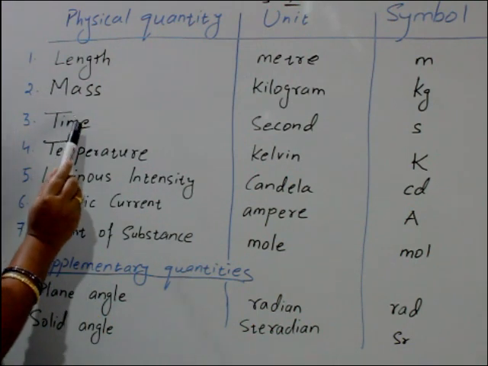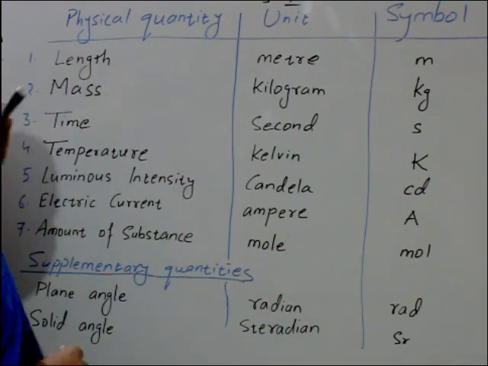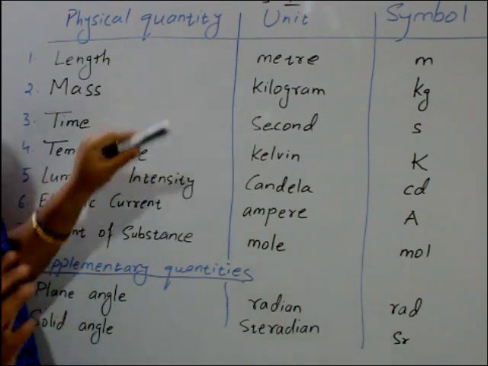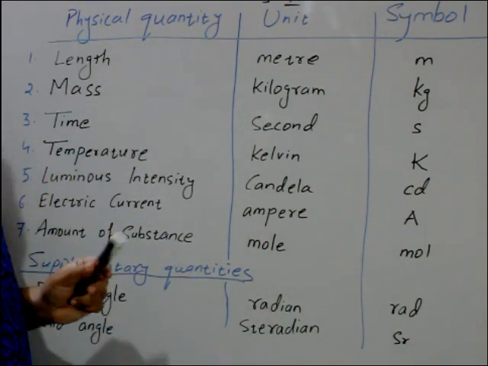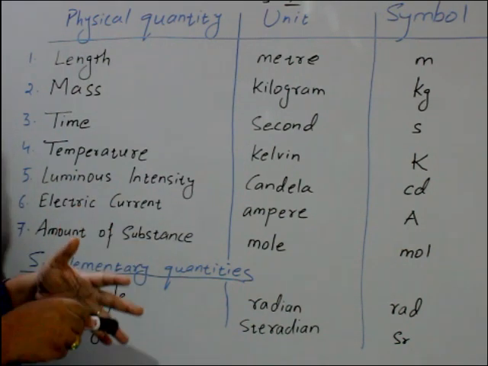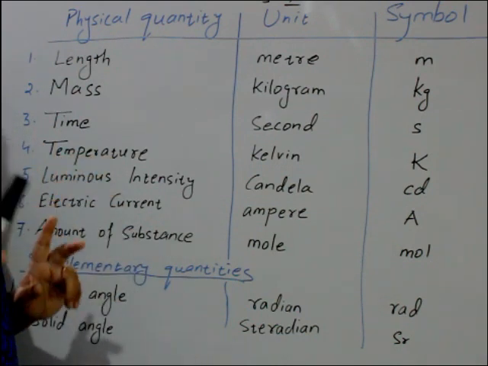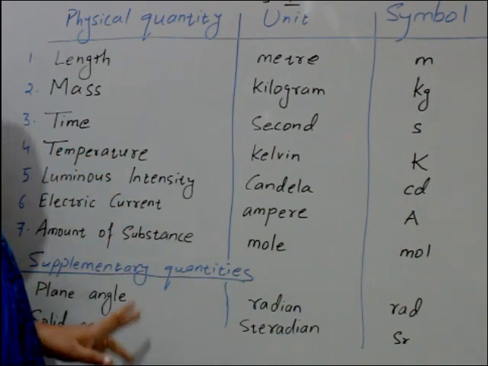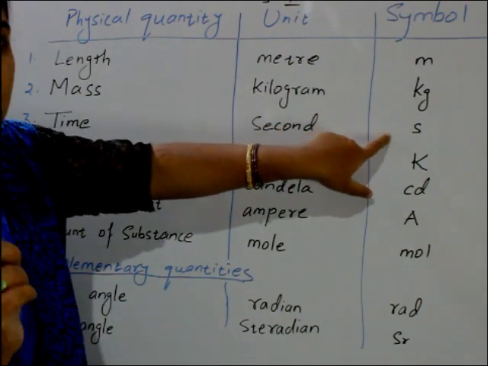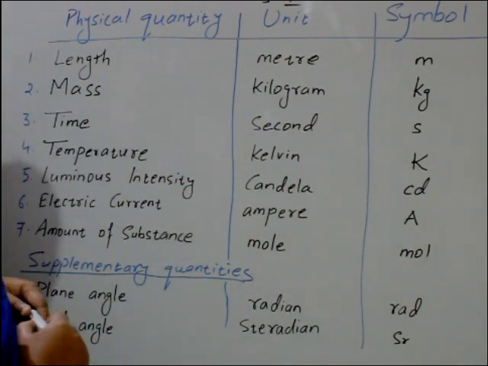Next quantity is time, and its SI unit is second. Time unit never changes in any system of units. Whether it's CGS or MKS or FPS or SI, the time unit is second everywhere. The symbol is small s.